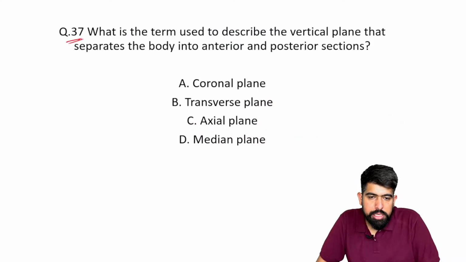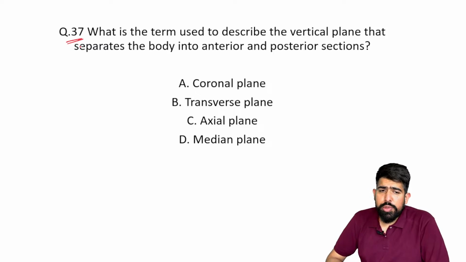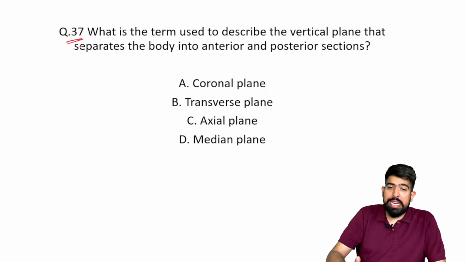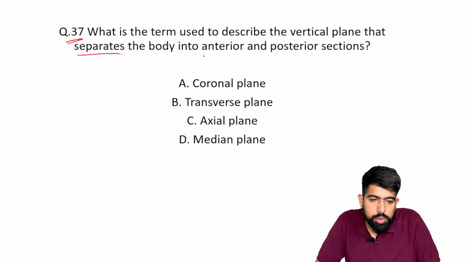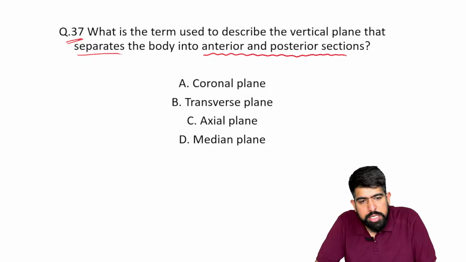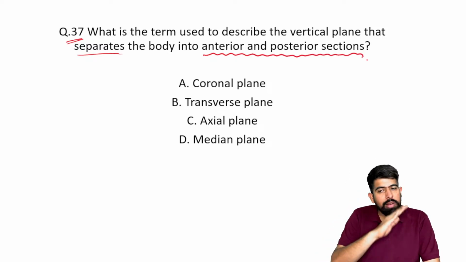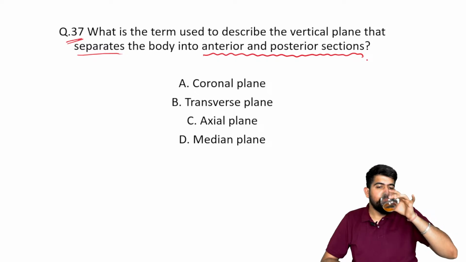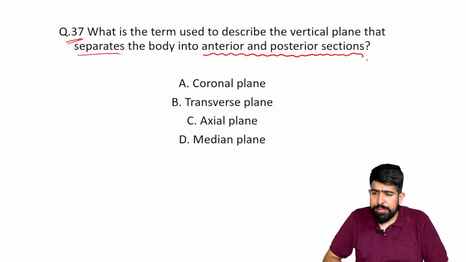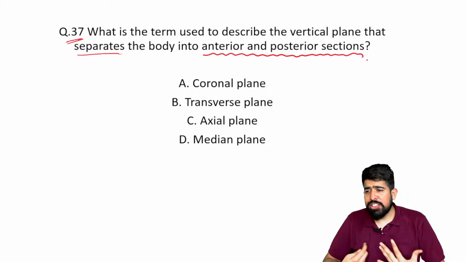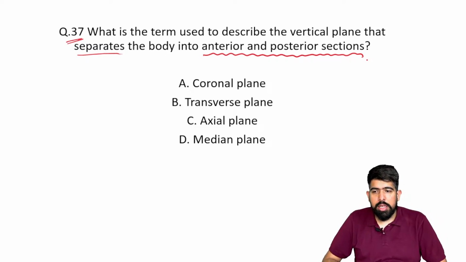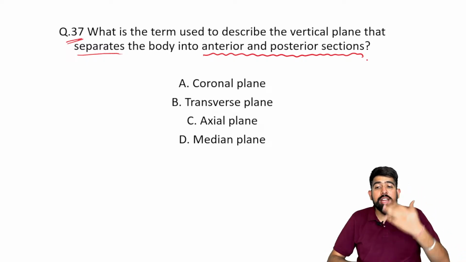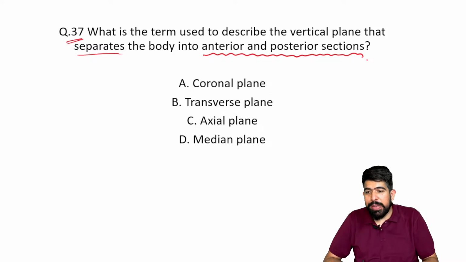Moving forward to question number 37. What is the term used to describe the vertical plane that separates the body into the anterior and the posterior sections? This is a very basic question from anatomy. Guys, try to answer it. Which plane separates the body into the anterior and posterior parts in the vertical plane?